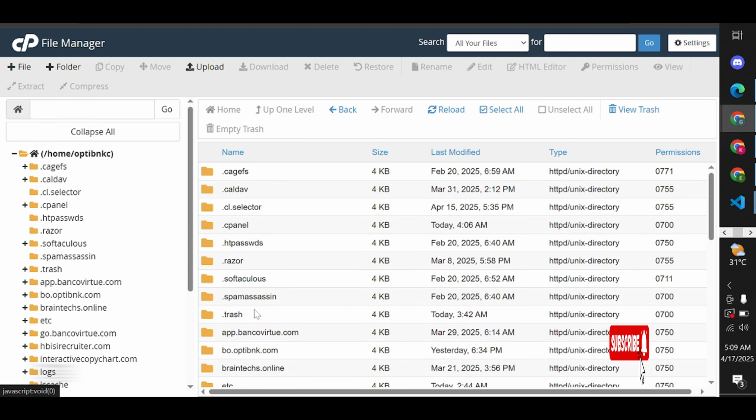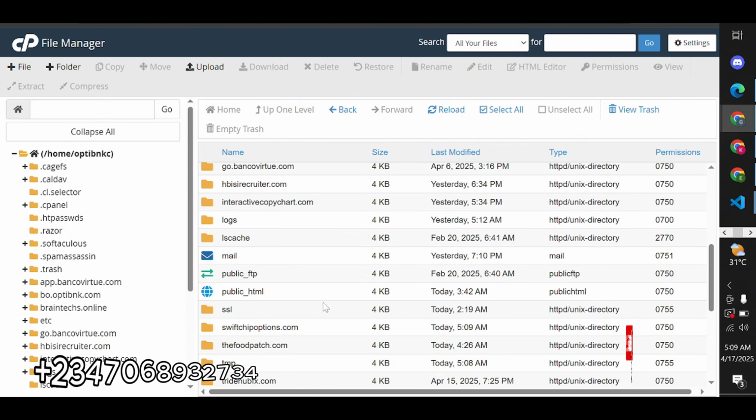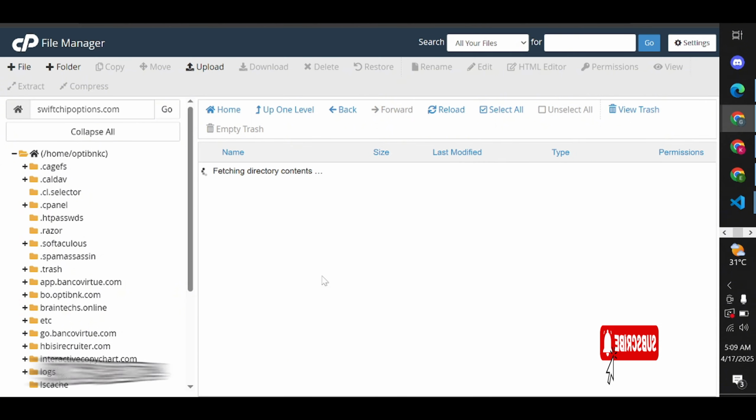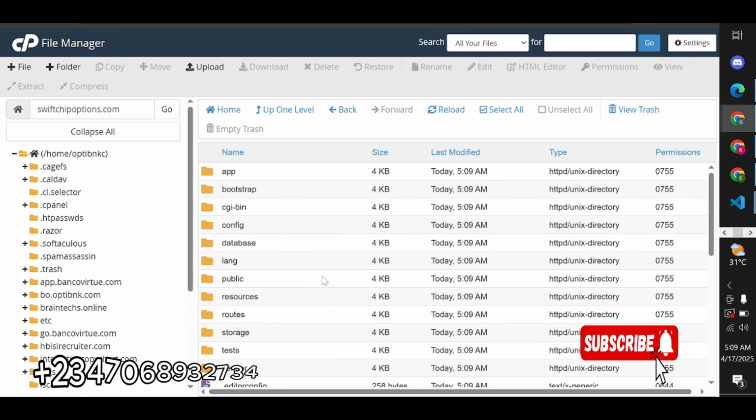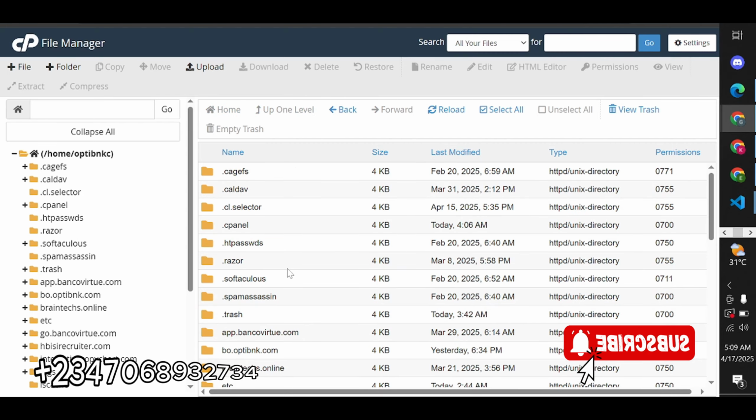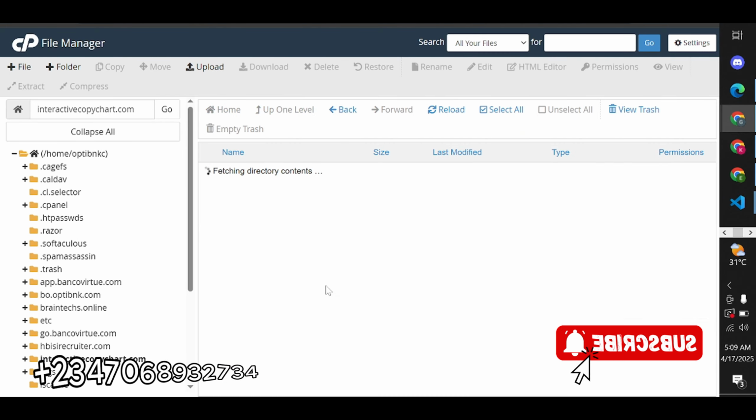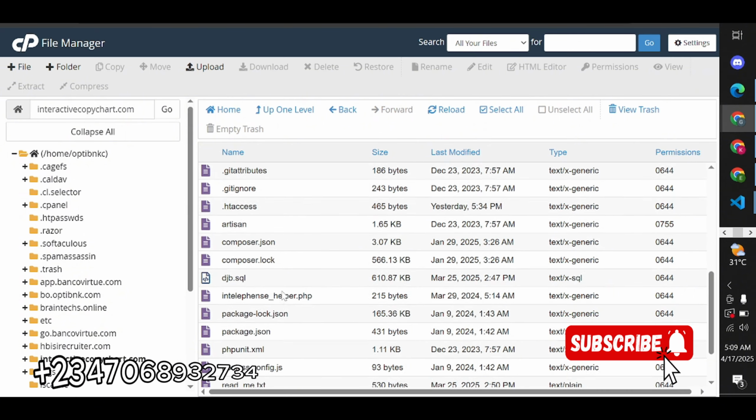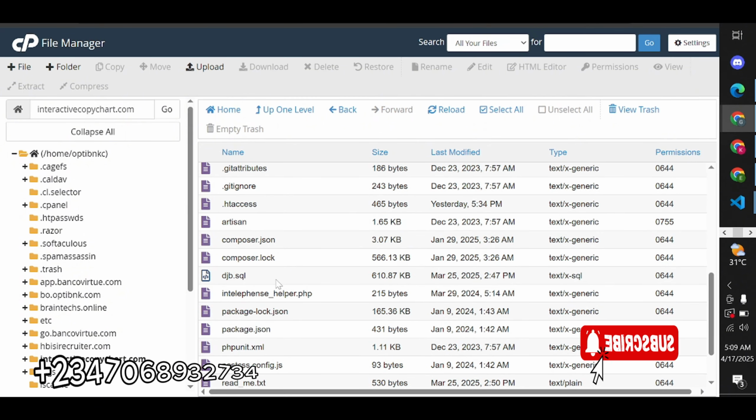So I'll go back here, and if I check the folder I uploaded it to, everything is there already. That's not what you're going to do, you're going to extract yours. So once you're done extracting yours, the next step is for you to upload the database. Now the database, you're going to see it there. So this database, you download it.